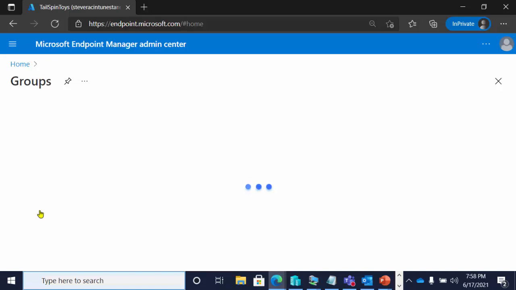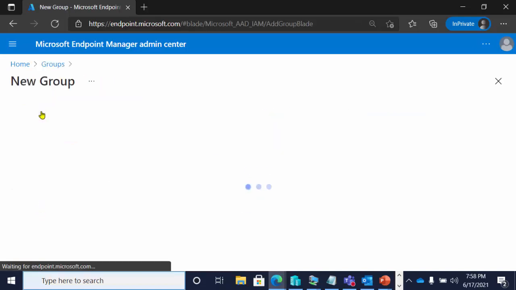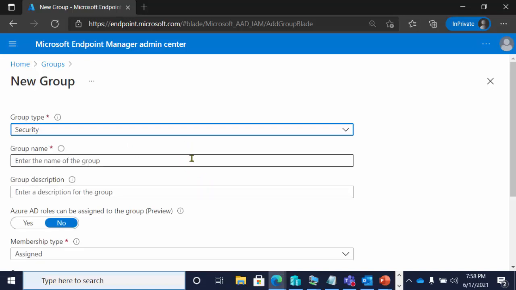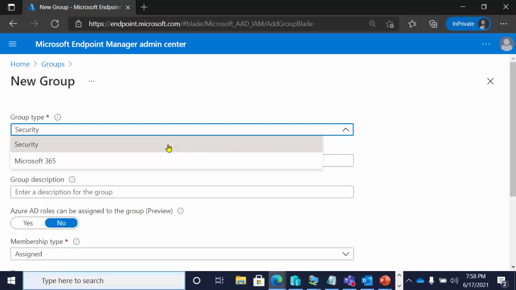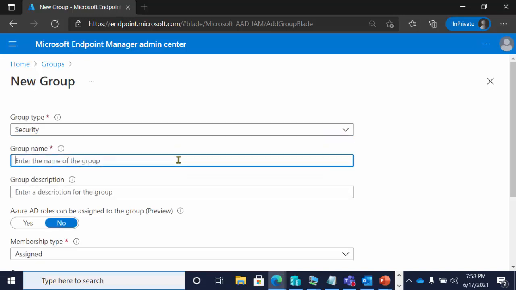And if I want to create a new group, easy enough, new group, just need to give that group a name, tell it what type. Again, I'm not going deep here. It needs to be a security group. Give it a name. I'm not going to save it. Give it a description, right? A good question came up when I was talking with a customer about, is there a visual indicator that when you do this